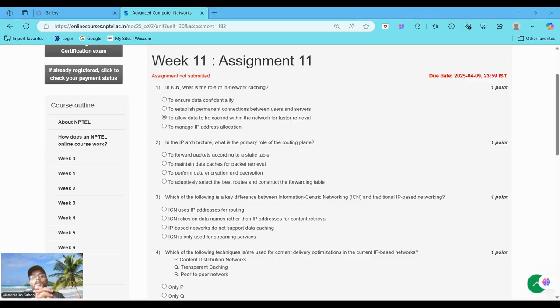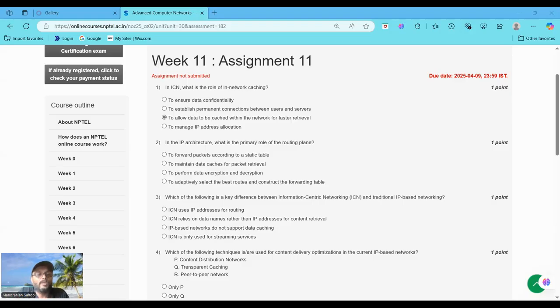ICN provides security features like data integrity through the signature, but confidentiality is not a primary goal. The second option is to establish the permanent connections between the users and the servers. So ICN is not about the permanent connections. It focuses on the content retrievals, not host-to-host connections. Okay. So the last option, that is option D, to manage IP address allocation. These are roles of protocols like DHCP, not ICN.